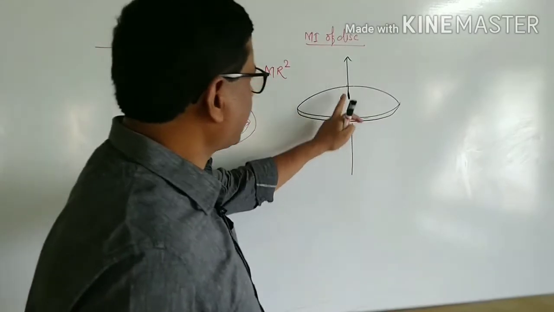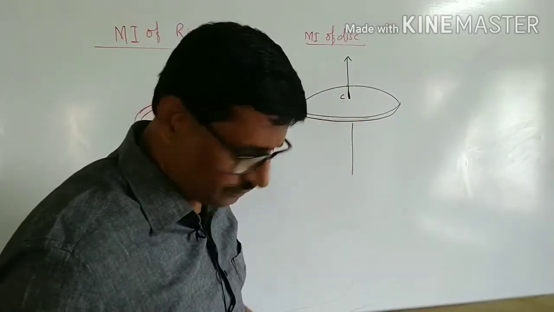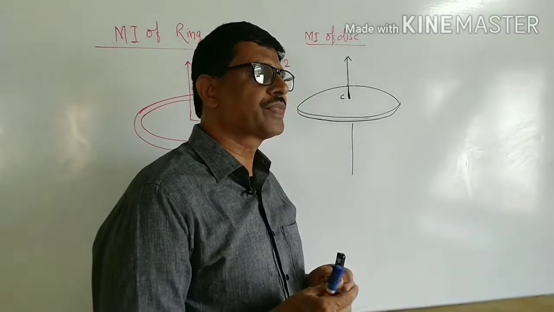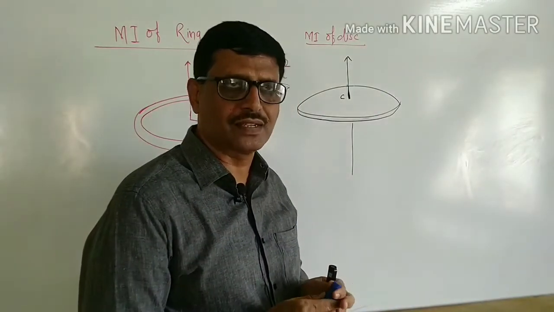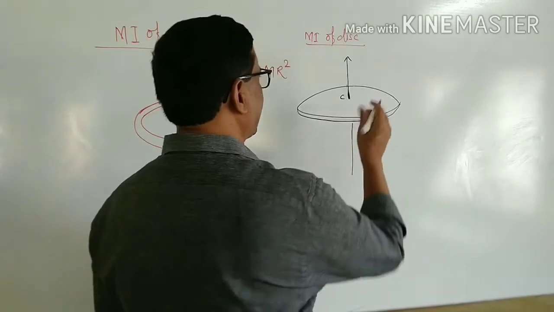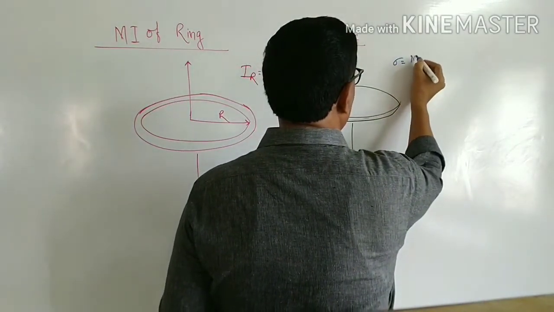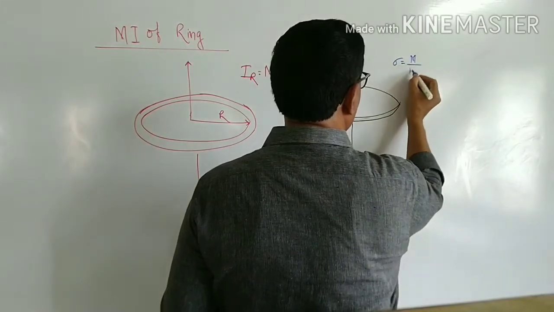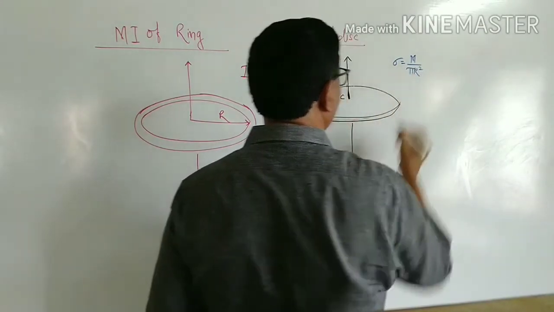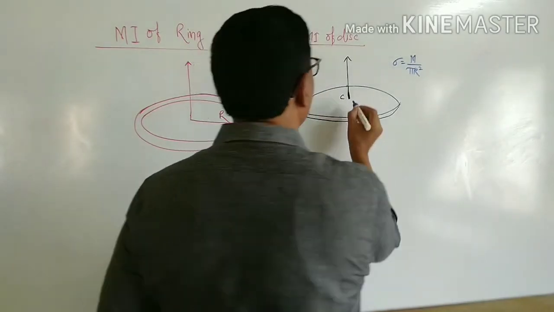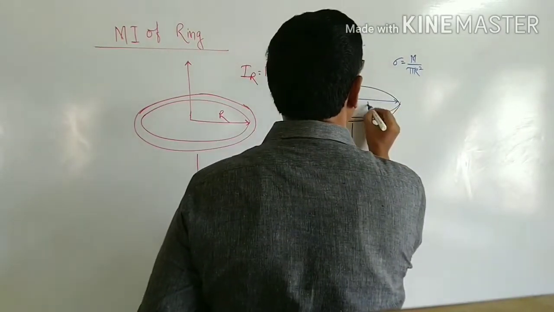For that, we have taken a disc here. The disc is uniform, therefore the surface density of the disc, that is mass per unit area of the disc, let it be represented by sigma, and let sigma be equal to mass upon area, that is total mass of the disc divided by total area of the disc.